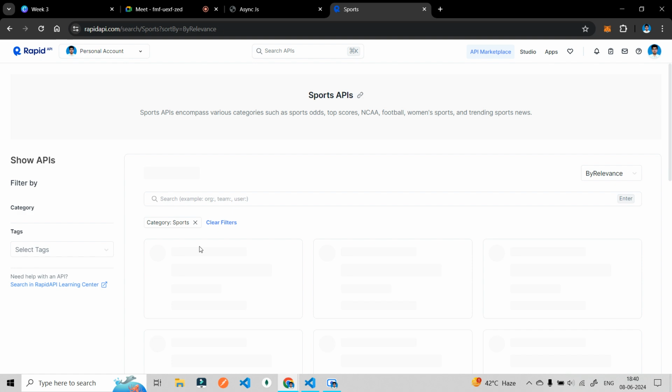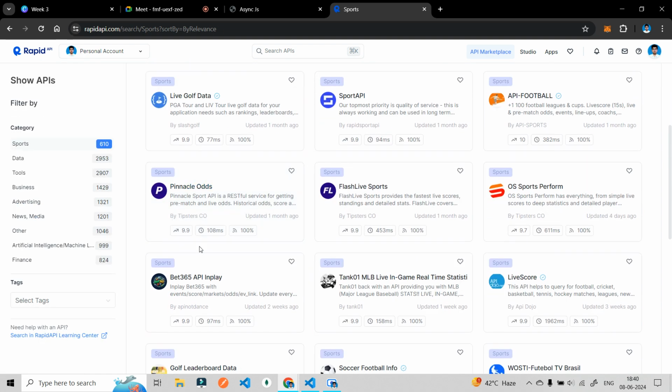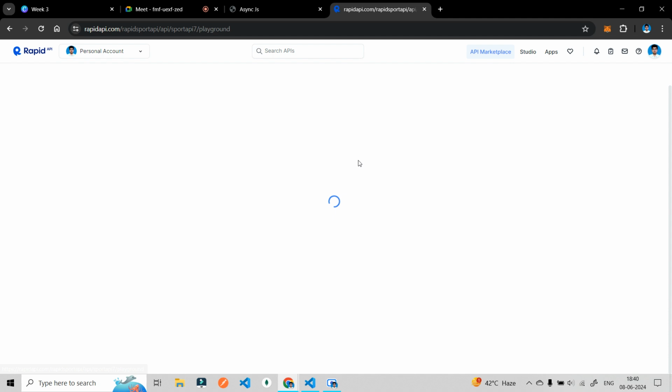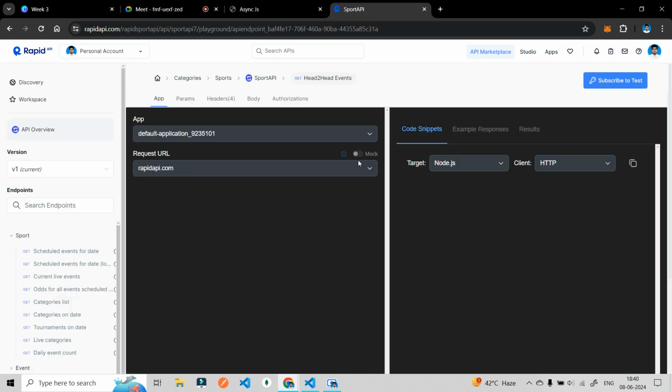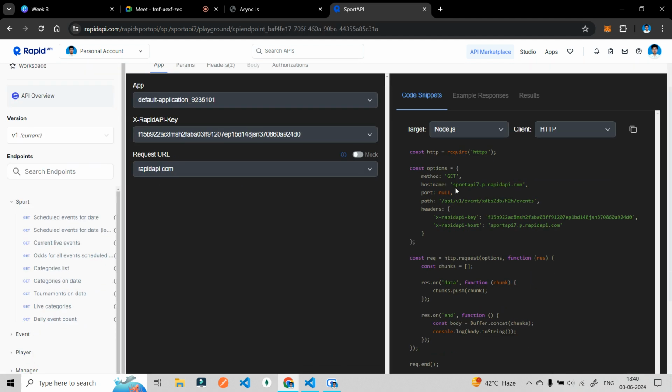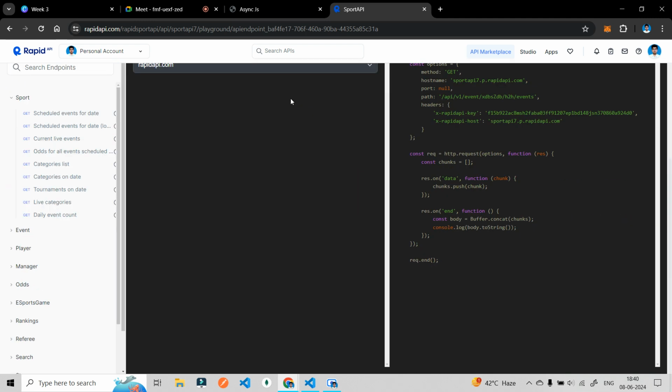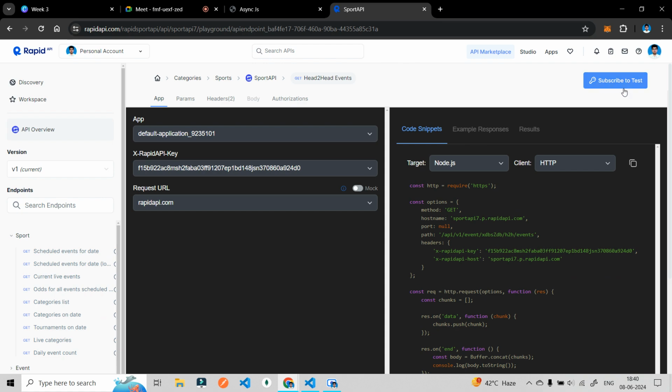Sports. So there are thousands of APIs that you can use, and you can create websites from them. Okay, let me open the sports API. Let's see what this data gives us. Okay, so this is the sports API. If I fetch data from this particular API, what will it show? It is not showing. Authorizations, subscribe to test. Here, subscribe to test, so they are not showing us the particular thing.